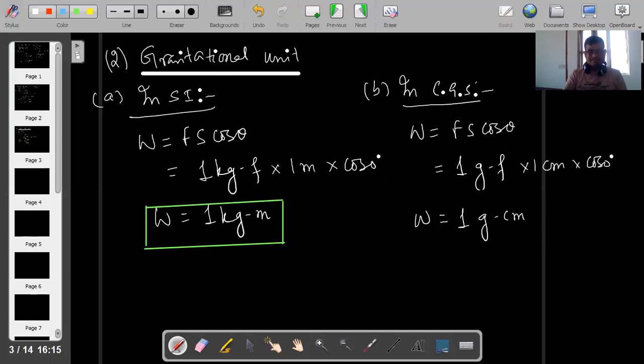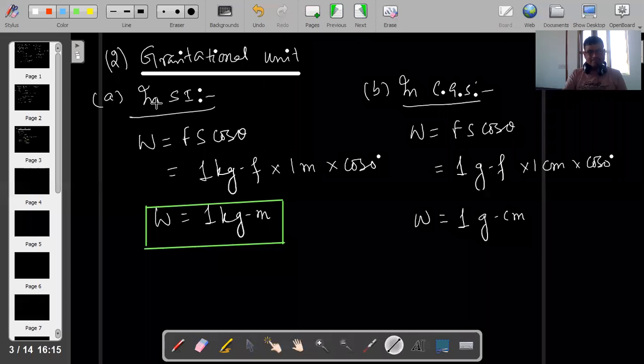This is the unit of work in CGS, the gravitational unit. Understand this? Write down, in gravitational unit.